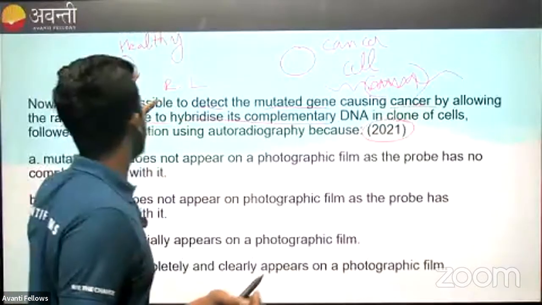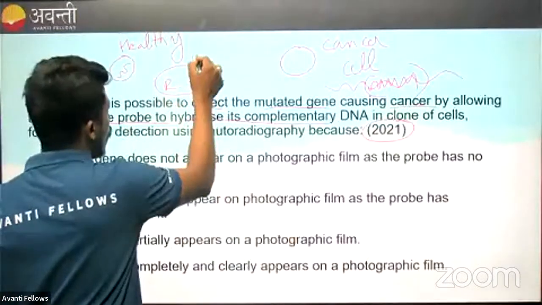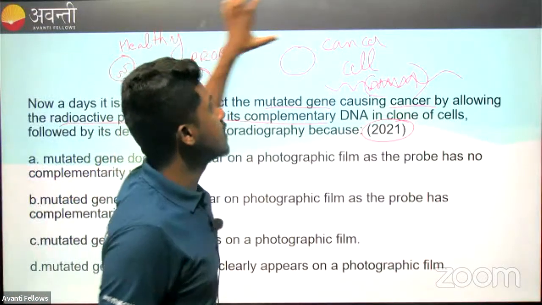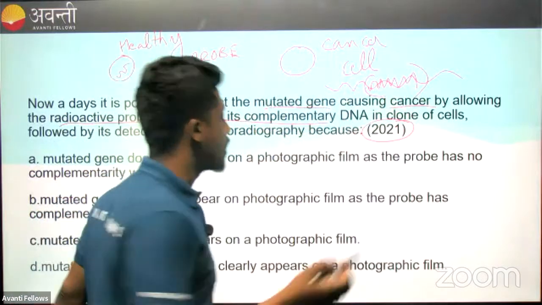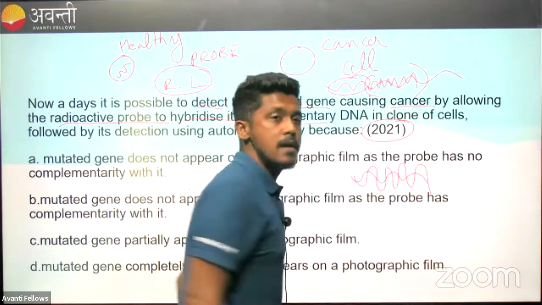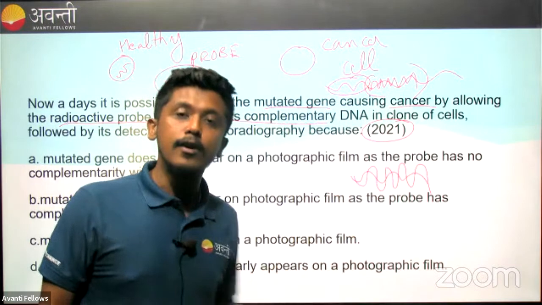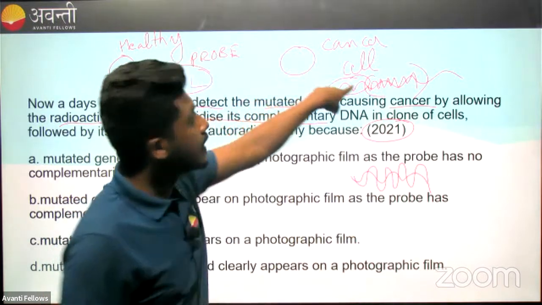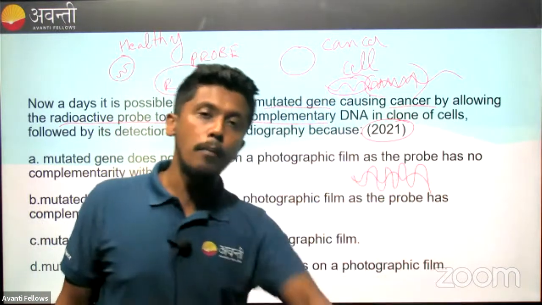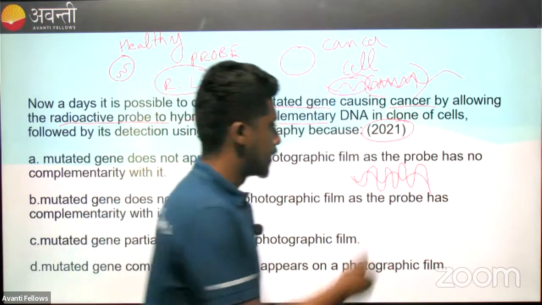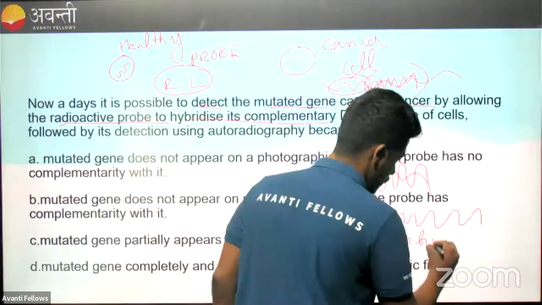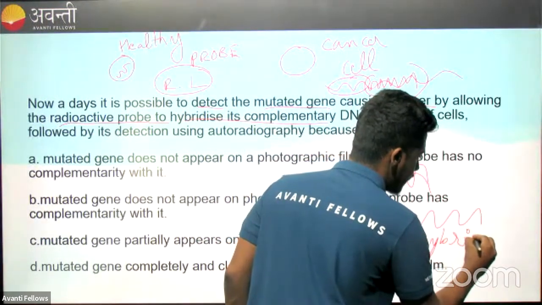Now what do we do when we take this radioactive labeled probe? This is called the probe, the healthy DNA, and we hybridize it with our cancer cells or cancer gene. What will happen? All the healthy parts will get hybridized, because we have the complement to it. A healthy cell will not have cancer gene, right? Only an unhealthy cell has cancer gene. So whatever probe we are using will only complement the healthy parts of the gene. The mutated parts of the gene remain unhybridized. Okay, it will remain unhybridized.